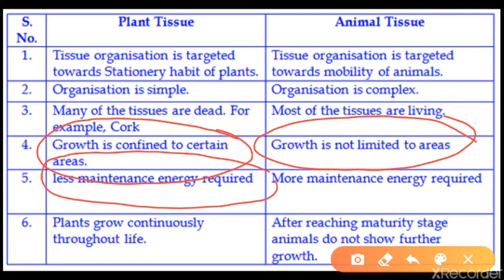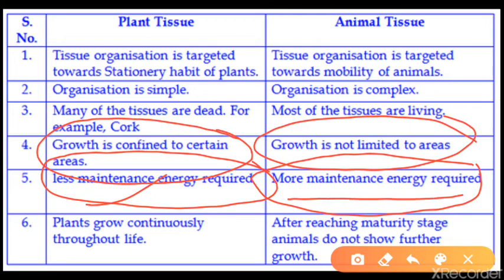Here less maintenance energy is required, and here more maintenance energy is required. See, if I am sitting the whole day in a room, or if you are all sitting in your home the whole day, your body needs very little energy for maintenance. But if you are moving to some places, traveling, fighting with someone, running, or playing, you will need a lot of energy. So animal tissue requires a lot of energy, but plant cells require very little energy for maintenance.